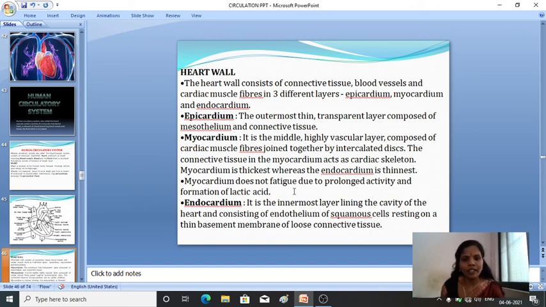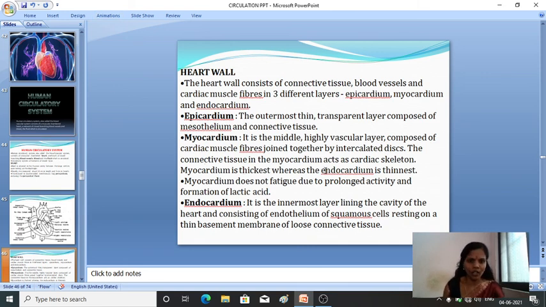The myocardium does not get fatigued. You already know fatigue means it does not get tired, it never gets tired. It continues functioning, but it will never get fatigued, meaning tired, due to the prolonged activity of the formation of lactic acid. Okay, that's about the myocardium.